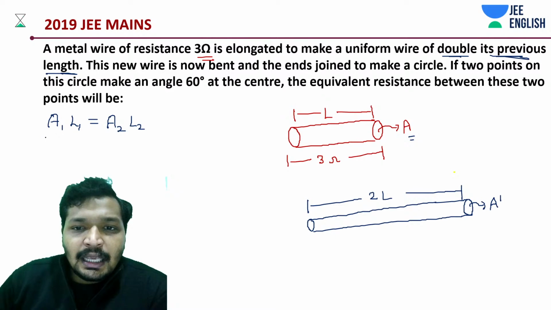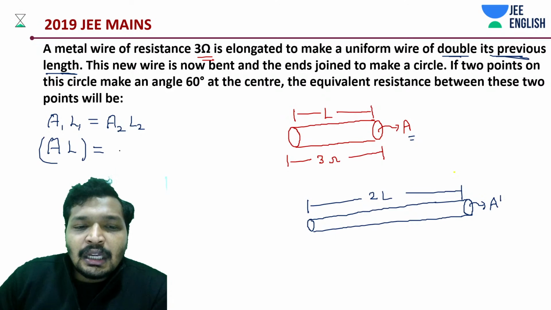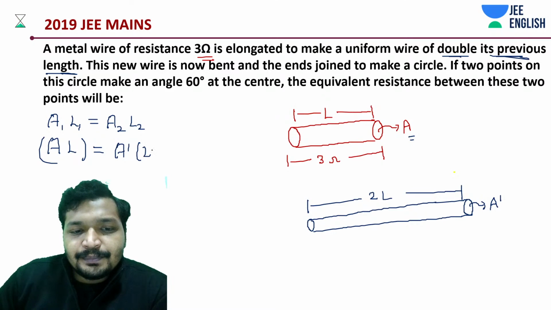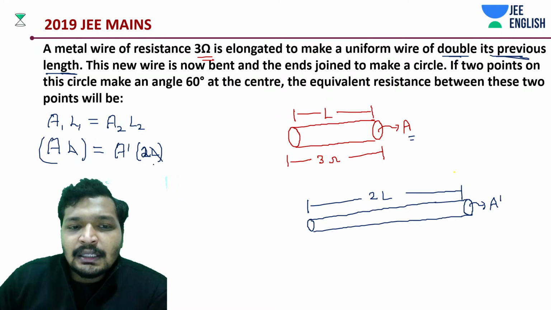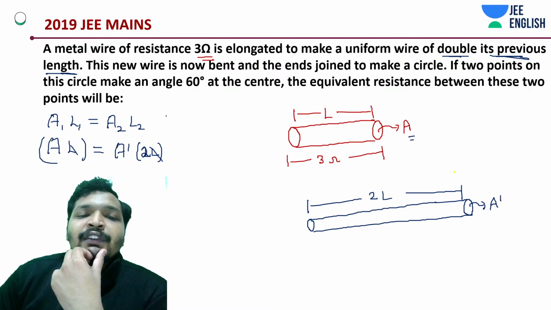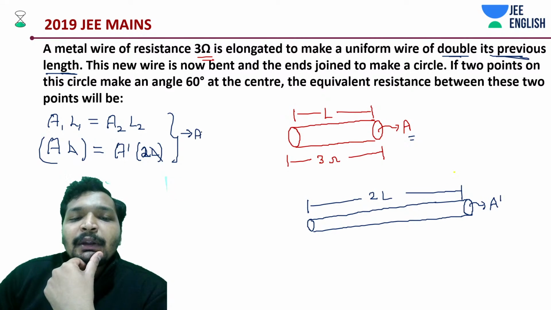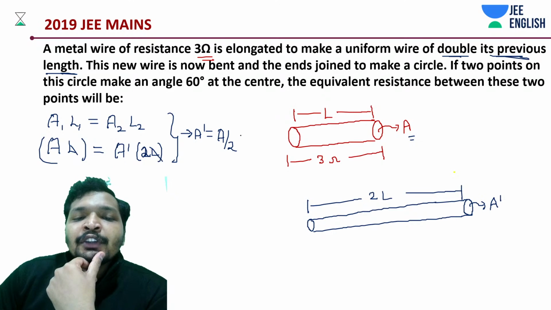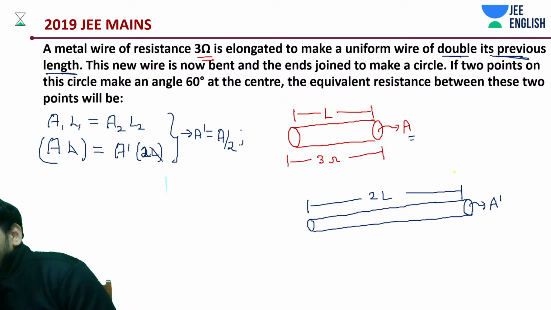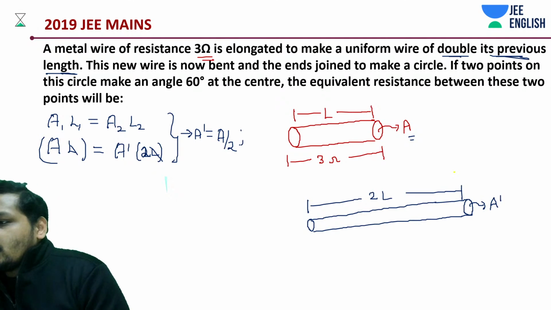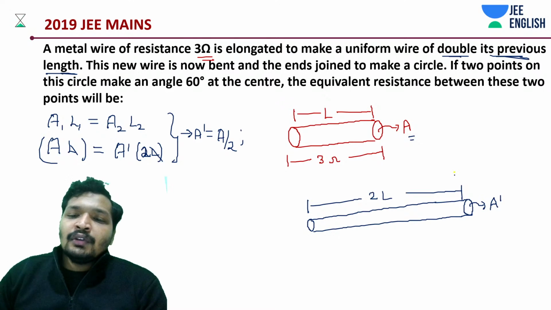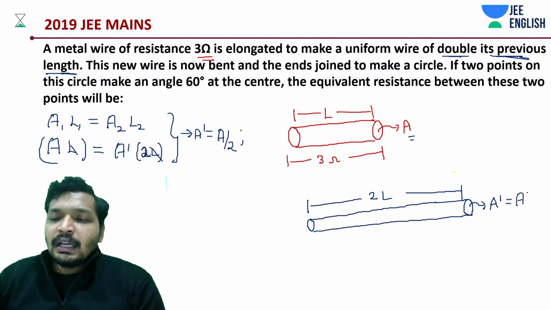That means A into L is going to be A dash into 2L. Cancel this L. A dash is going to be how much, students? From here, this A dash is going to be A by 2. However much you elongate it, that much your area will decrease. It's a standard rule, students. Now let's get into this question. We know another thing: this is A dash, which is A by 2.